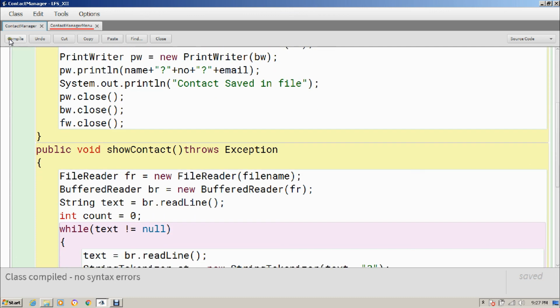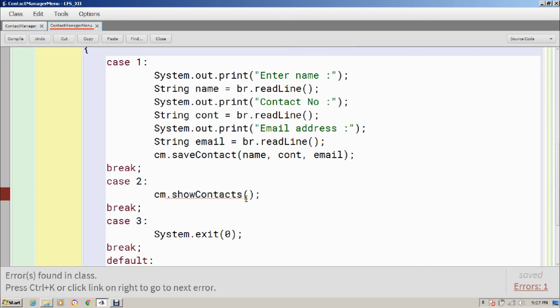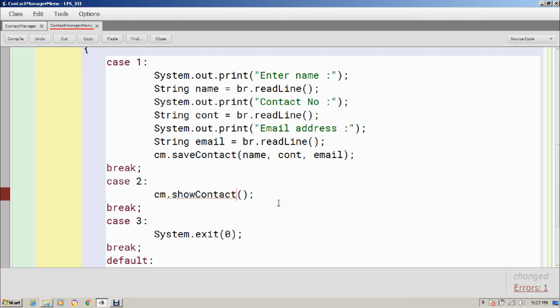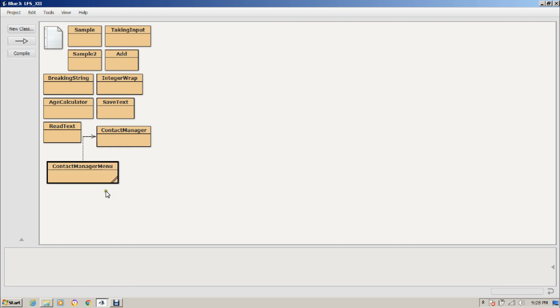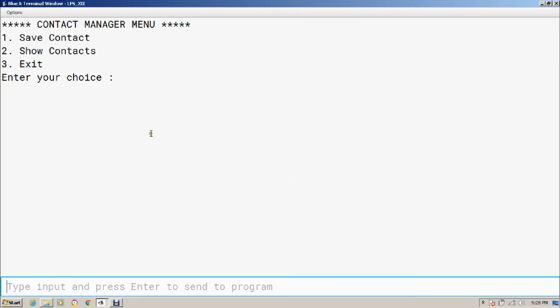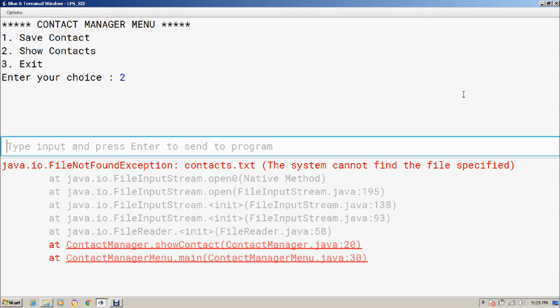Show contact only. Okay, there is no show contacts, my mistake. It's show contact only. Now compile. Now I will run this main. Fine, the menu will work for me, and you can see this class is using this class. Now main I have called, and now menu is there. So let's see if I enter show contacts now.